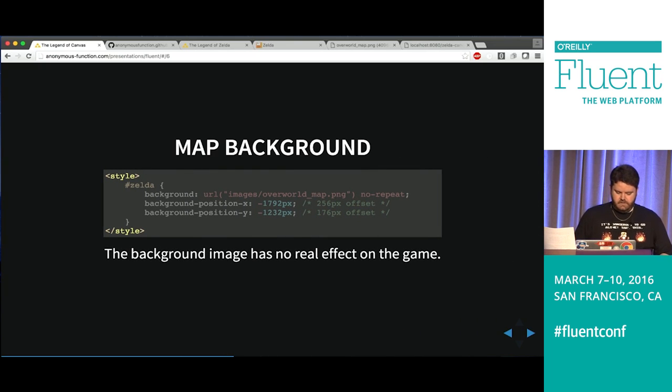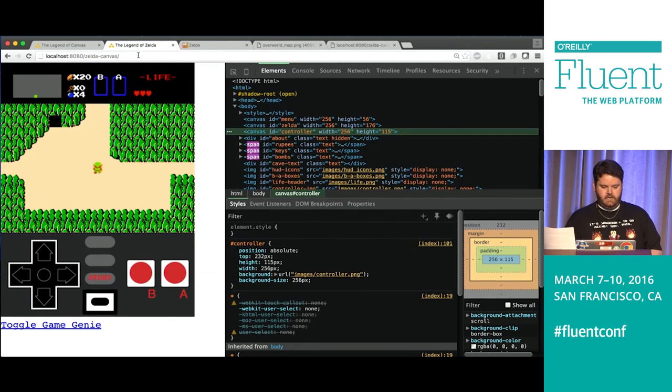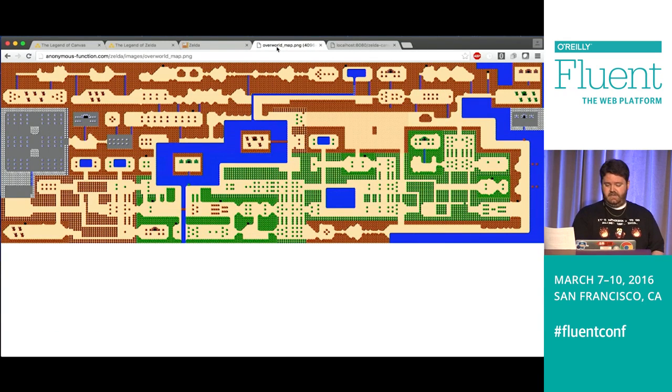All right. So the first thing we're going to look at is the background, so we have somewhere to render content to. The background, as we see here, actually, let me close this slide. We don't need that anymore. Okay. So here's the background. It's applied in CSS to the Canvas element, but what it actually looks like is this, right?